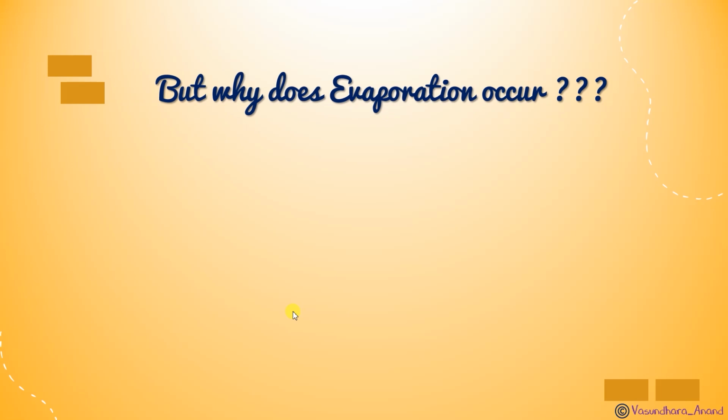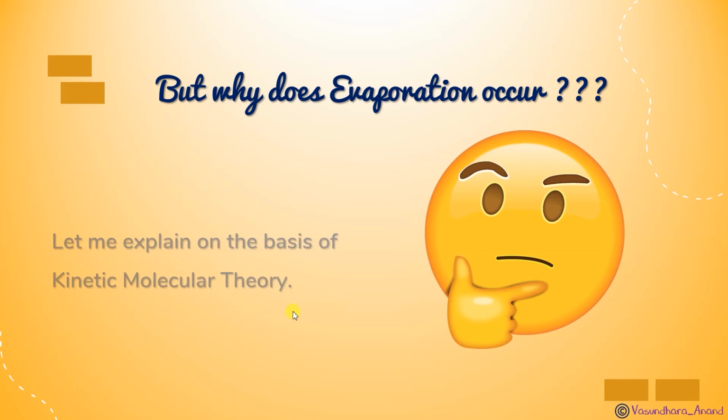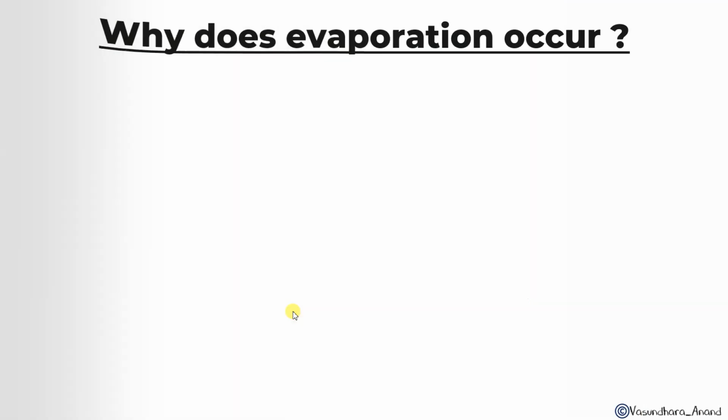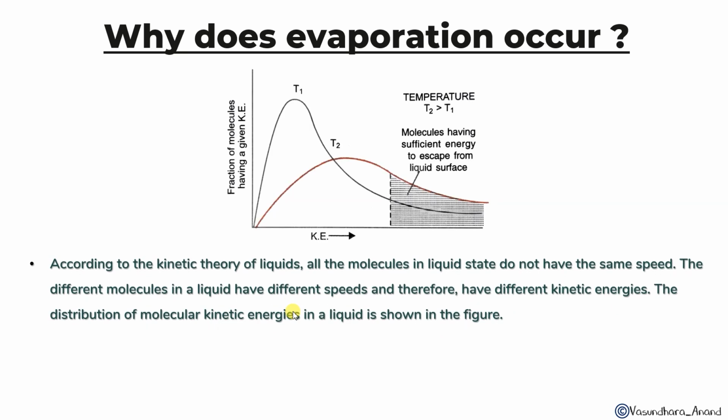Now, why does evaporation occur? There's a big question. Yes, it's a thoughtful question. You have to think, why does evaporation happen? So let me explain on the basis of kinetic molecular theory. If we see this graph, and we have done this graph already.